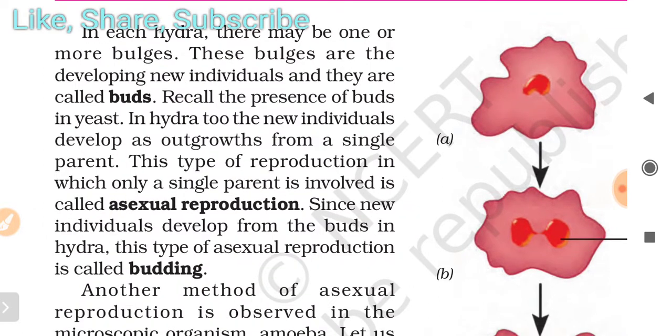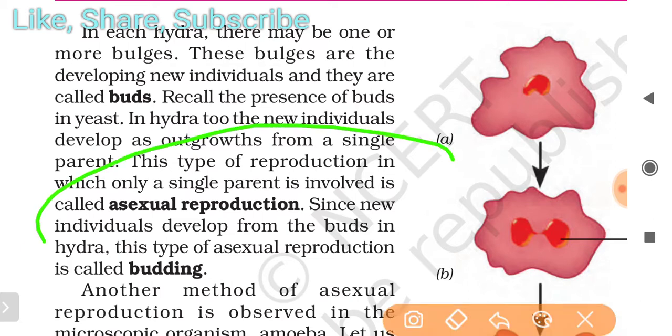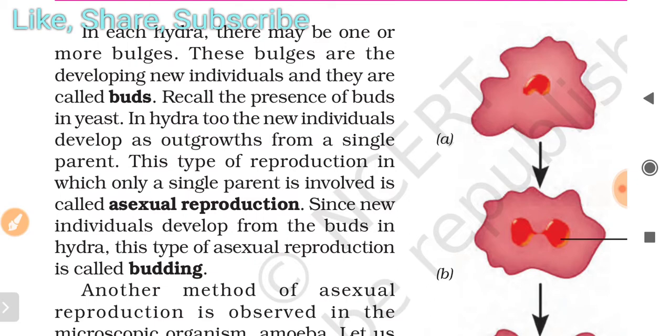Recall the presence of buds in yeast. In hydra too, the new individuals develop as outgrowths from a single parent. This type of reproduction, in which only a single parent is involved, is called asexual reproduction. Since new individuals develop from the buds in hydra, this type of asexual reproduction is called budding.